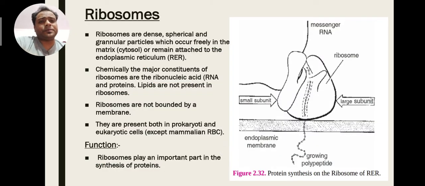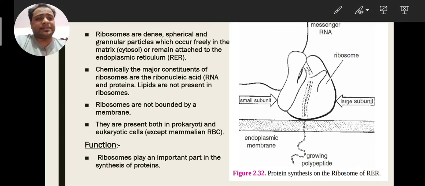After that, ribosome. So what is ribosome? In the earlier slide we studied that ribosomes don't have any membrane. So these are dense, spherical and granular particles which occur freely in the matrix.